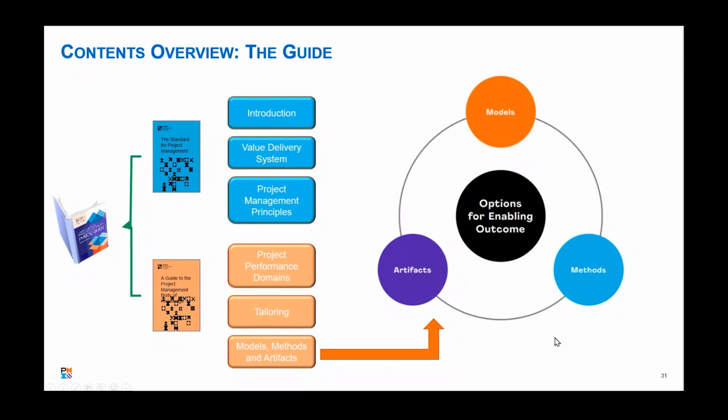The other part of this, which is kind of interesting, is that we didn't really get rid of all the tools and techniques or the documents themselves. What they've done is move them into a separate section, which has a high-level description of a lot of these different models, methods, and artifacts, as they call them.